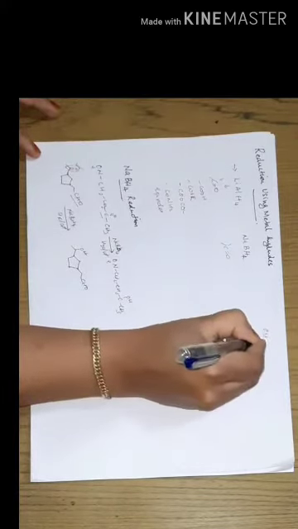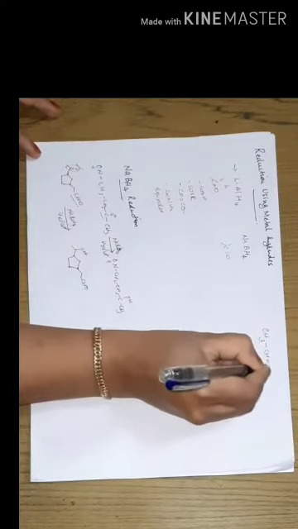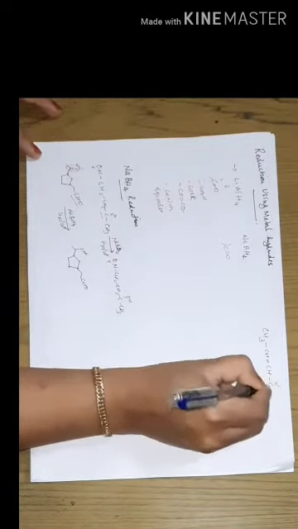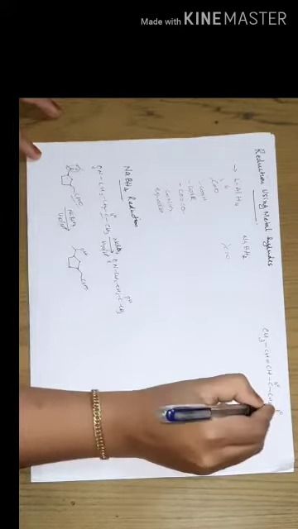One more example: suppose we have a compound like this, CH double bond CH, C double bond O, CH2, C double bond O, CH3. Suppose this is our substrate molecule.